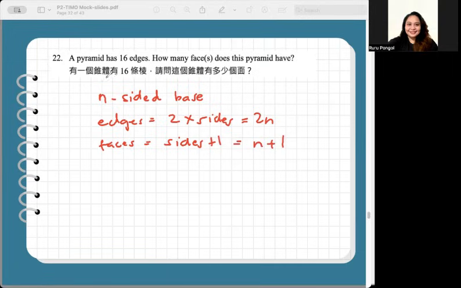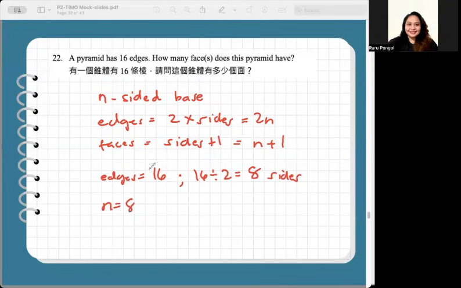As we check, the pyramid has 16 edges. So, to get the number of sides, edges is equal to 16. 16 divided by 2 will give the number of sides, so there are 8 sides, or n is equal to 8.